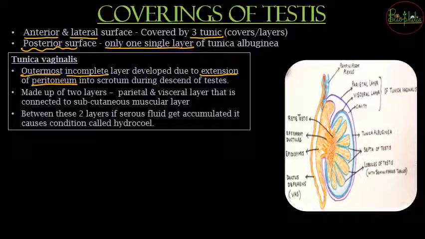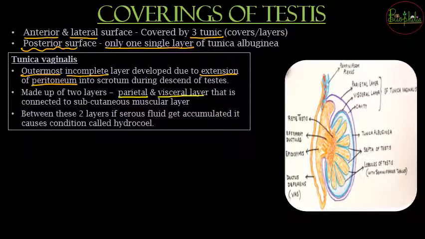अब ये जो layer है, that is Tunica Vaginalis, it is going to be made up of 2 layers. So these 2 layers are nothing but the visceral layer and the parietal layer. So parietal जो comparatively बाहर के side होगी, and the visceral layer that is the inner layer.